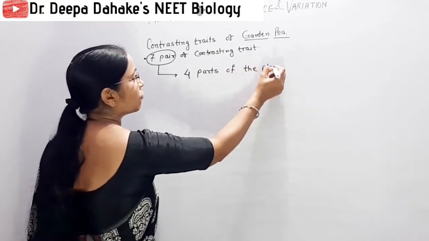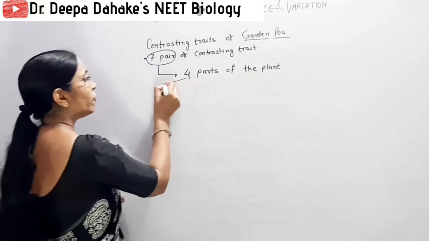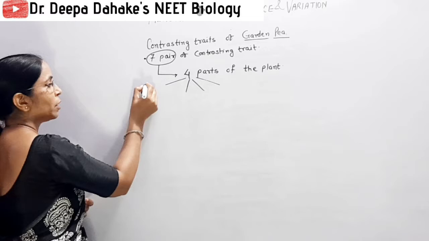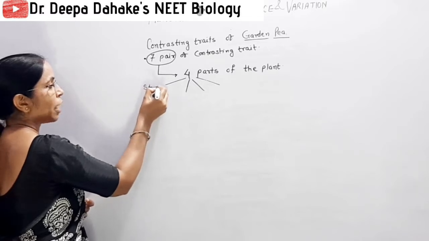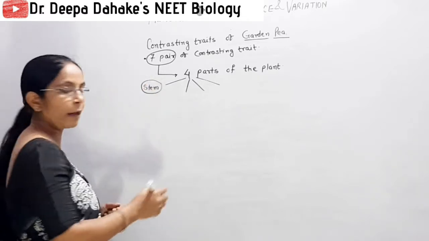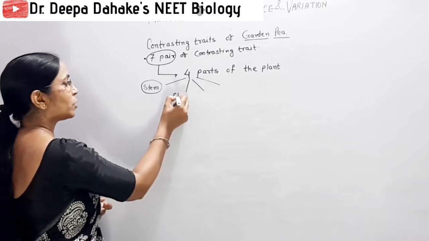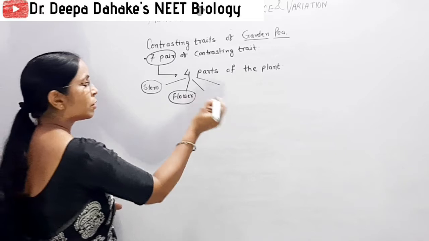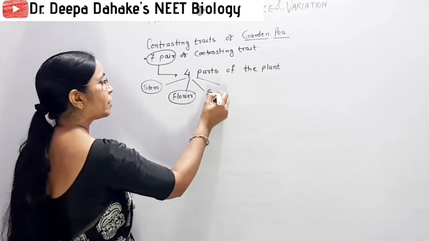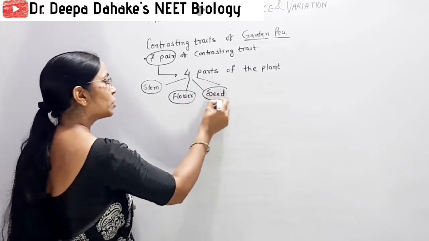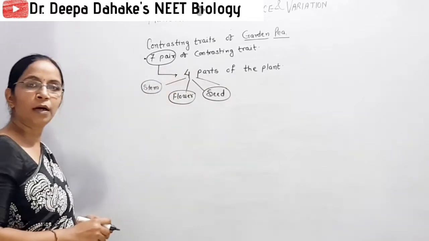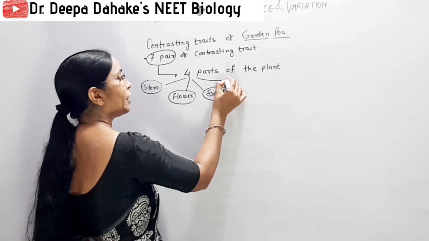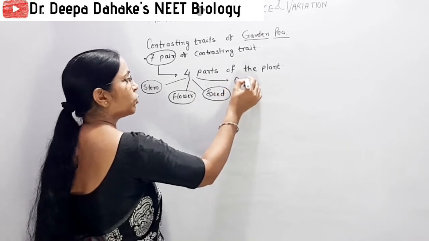What are these 4 parts? First, remember the height of the stem. So the first part is stem. The second character is related with flower. The third character is related with seed, and the one character related with pod, that is fruit.